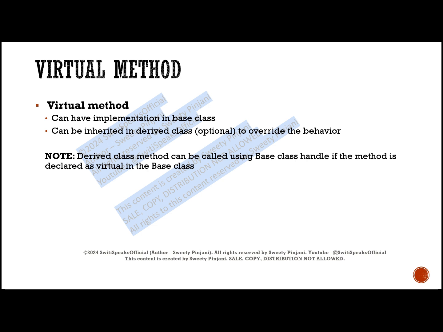If required, you can go through it, where I have explained this in detail with the help of a coding example. If you don't want to use the child class handle due to any reason, and you only have the base class handle, and using that base class handle you want to call the method inside your child class, how will you do it? You can do it if that particular method is declared as virtual in your base class.